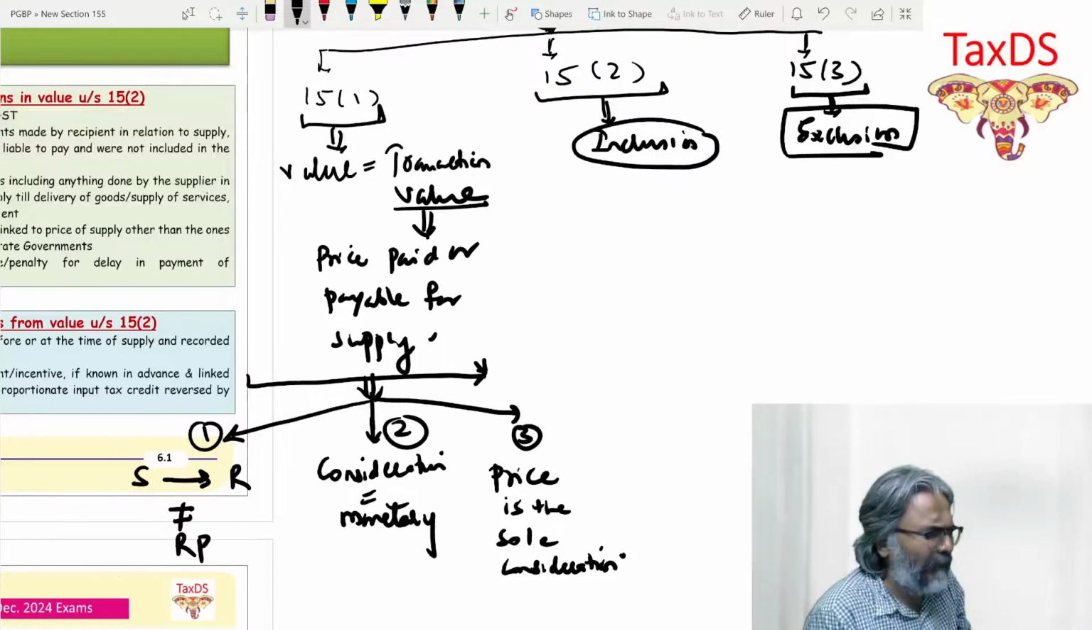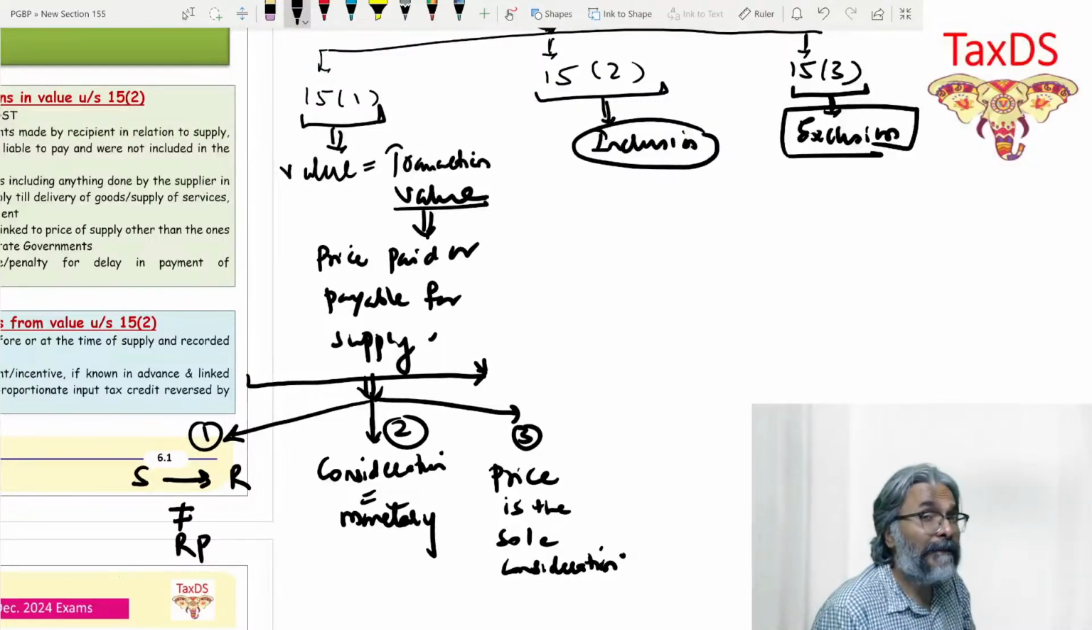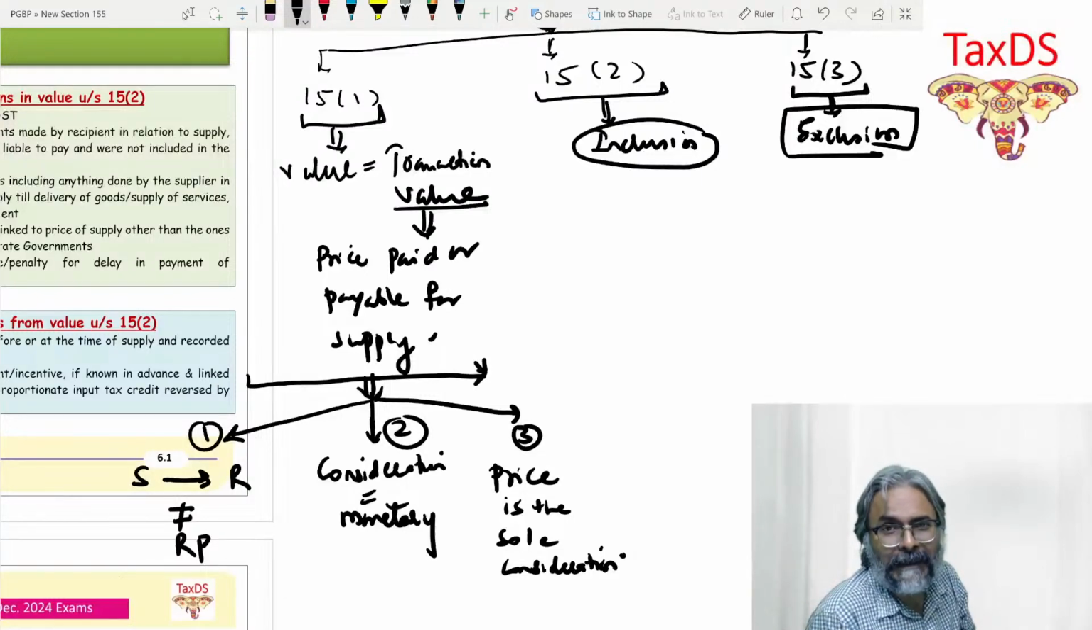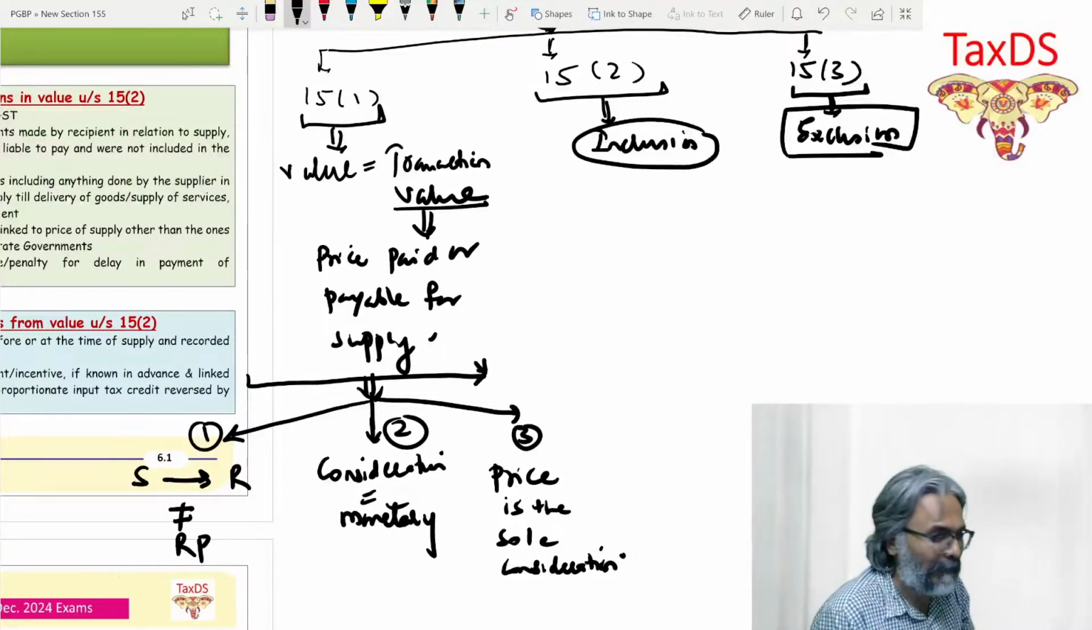Students, as you may be aware, there are two types of pricing systems in the country. One is known as the consolidated pricing system, and the second one is known as the split up pricing system.